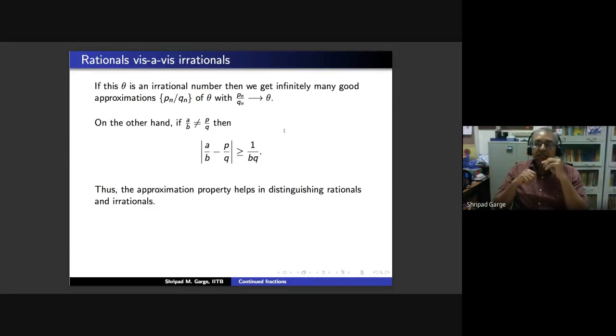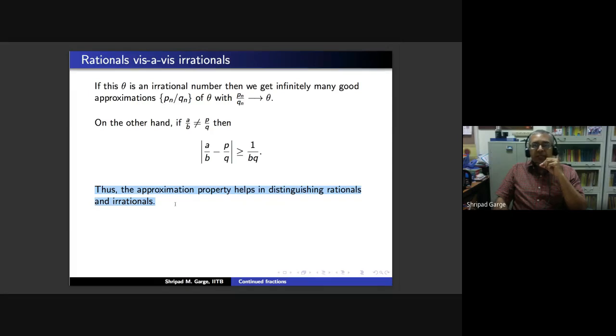This is a very wonderful theorem because this can help in determining whether a given number is rational or irrational. There are some numbers which we can construct using mathematical constructions, say zeta 3 or some other number, and it's not clear whether the number is rational or irrational. Decimal expansion doesn't help. And so this is a property that helps in distinguishing rationals and irrationals. So approximation is something which is very important, and the way arithmeticians do it has good applications in distinguishing rational numbers and irrational numbers using this property.